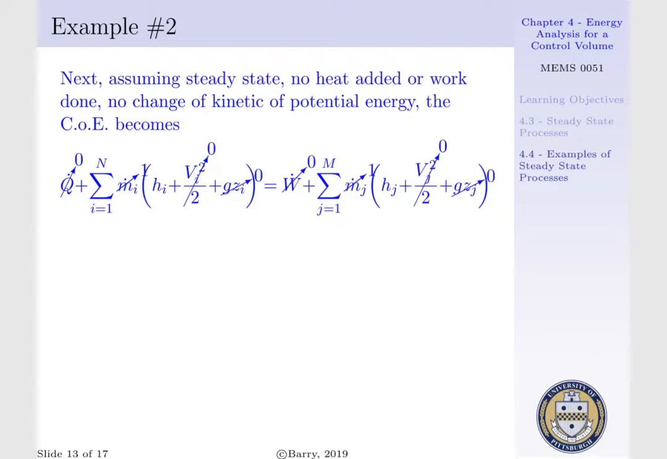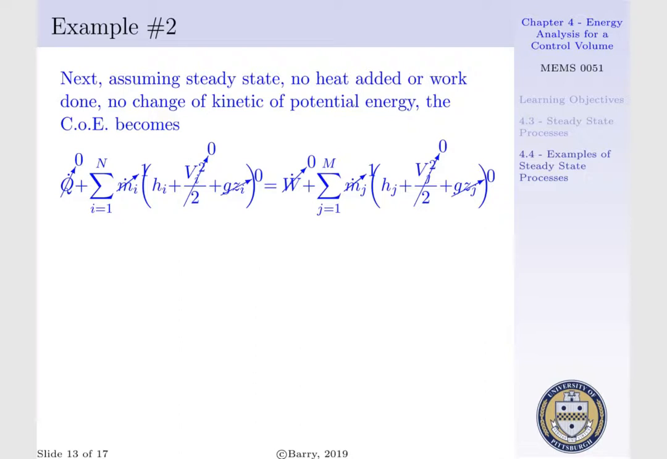We are going to make the following assumptions. Our device is operating under steady state, that is, the time rate of change of energy within our system is equal to 0. We also assume that no heat is added or removed, such that Q dot tends to 0. And we also assume that there is no work done onto or by our throttle, W dot is equal to 0.